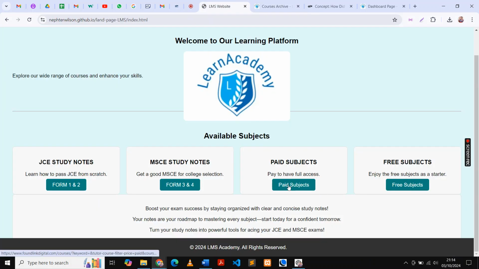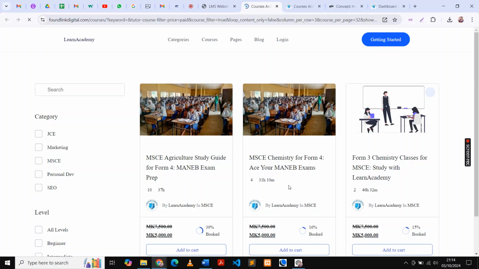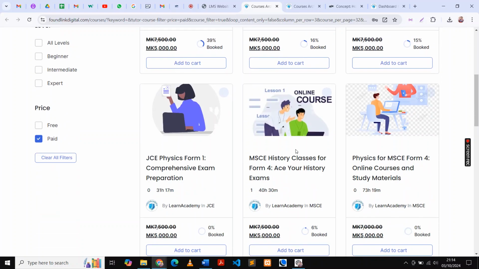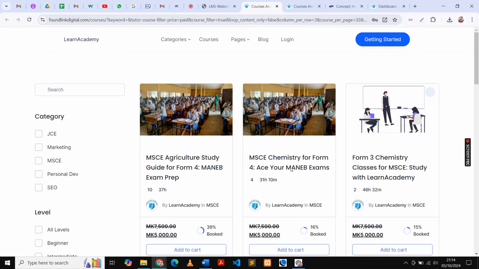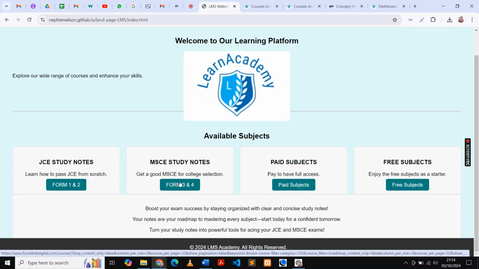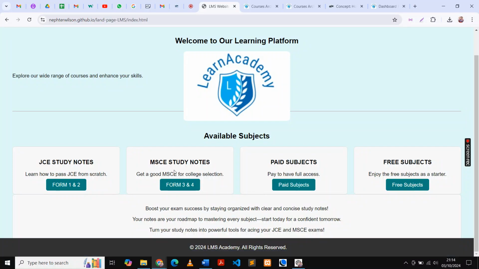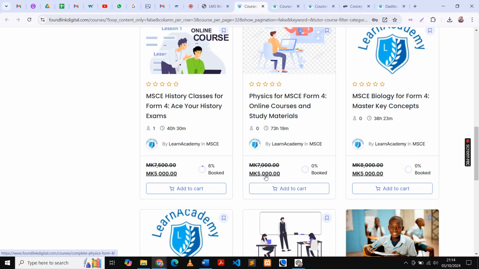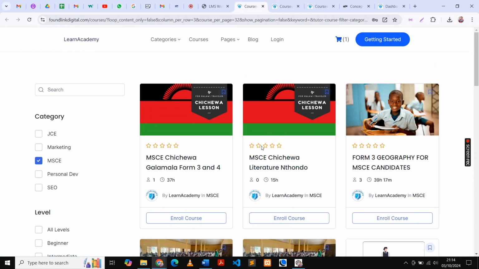So I can also go back to where I'm demonstrating this page. If I want paid, if I click here, paid, it means it will open all the subjects which need you to pay something. How to pay, I will explain. Now I also come back here. If I click this button, Form 3, Form 4, it will open all the Form 3 and Form 4 subjects, whether paid or for free.